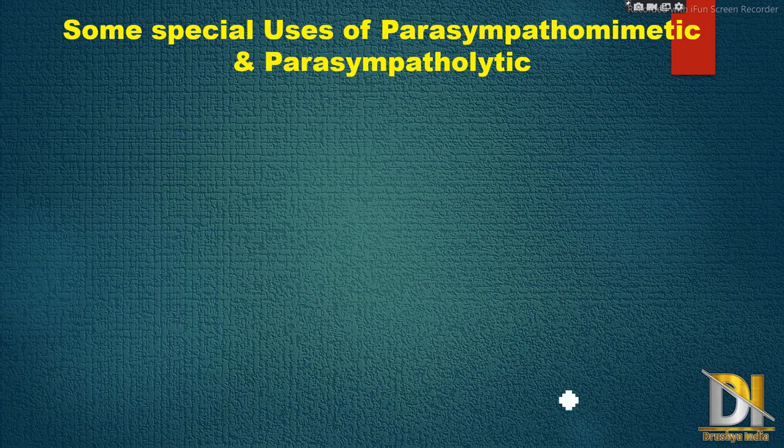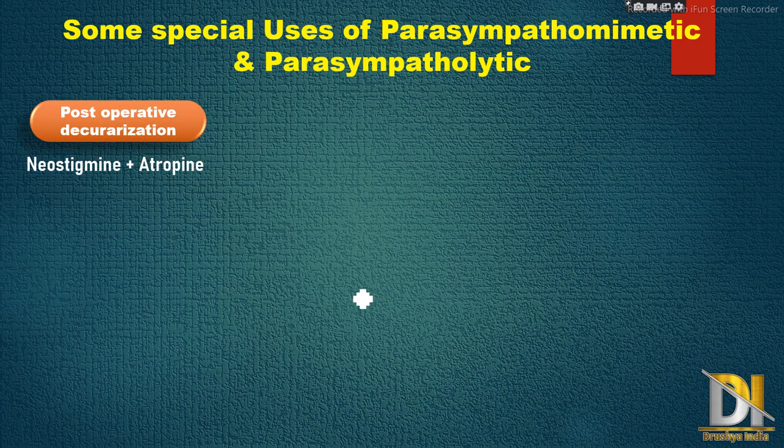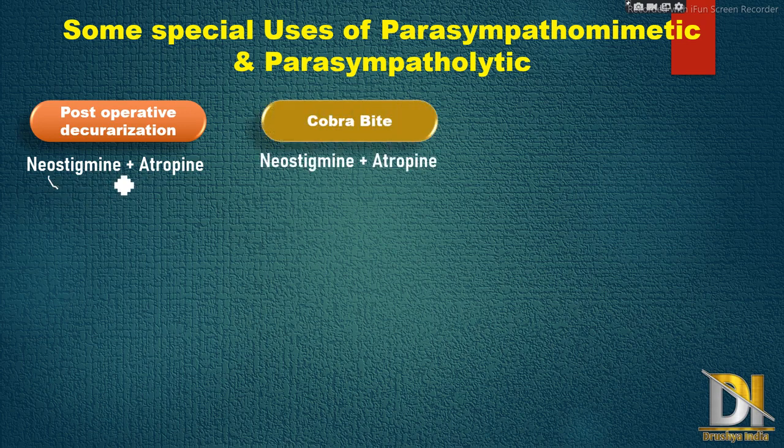Then next are some special uses of parasympathomimetics and parasympatholytics, which mean cholinergic and anticholinergic drugs. First is postoperative decurarization, in which the drugs are neostigmine and atropine. Neostigmine is an anticholinesterase, while atropine is an anticholinergic, which is obtained from Atropa belladonna. In the classification in the previous video we only saw that neostigmine is a water soluble carbamate.